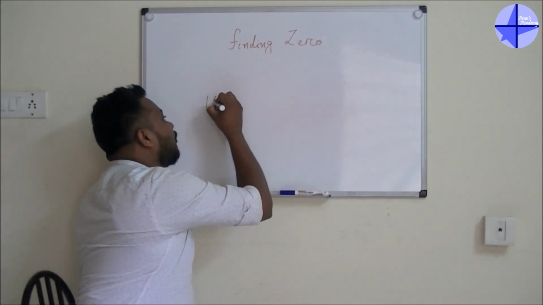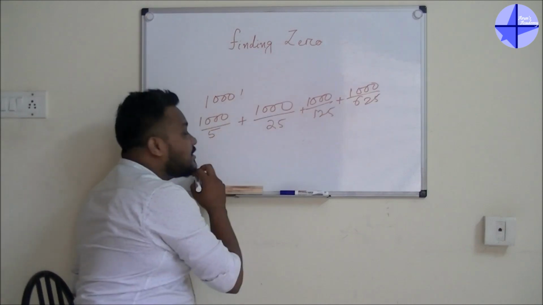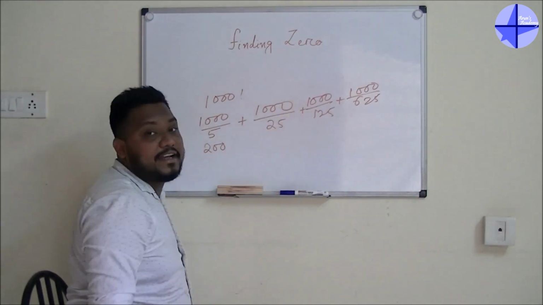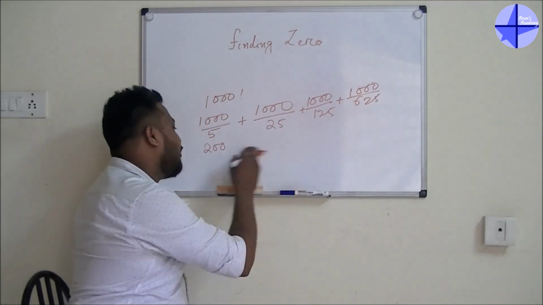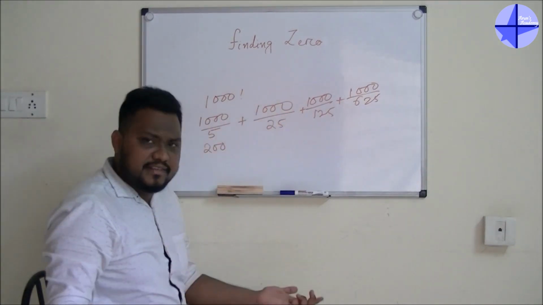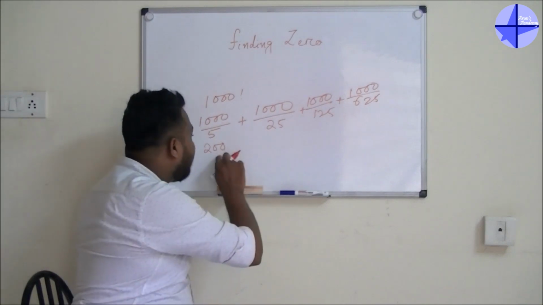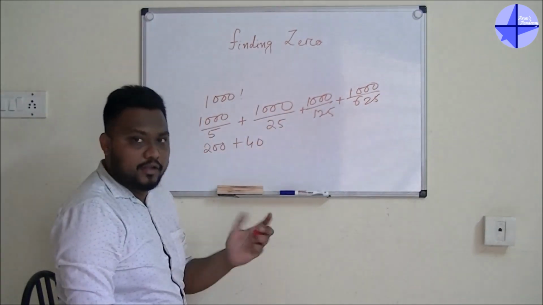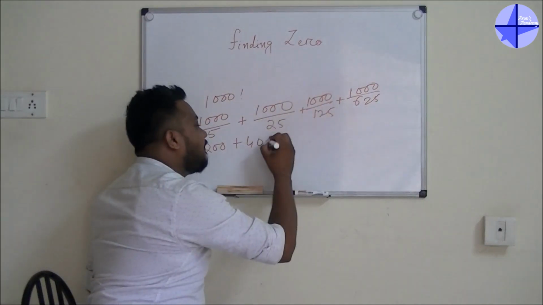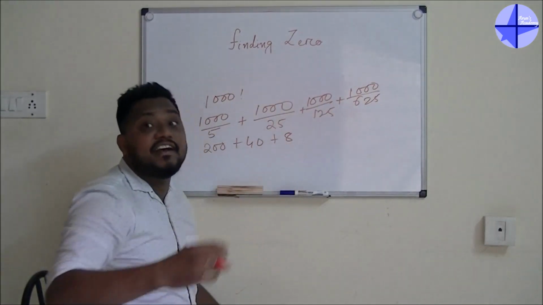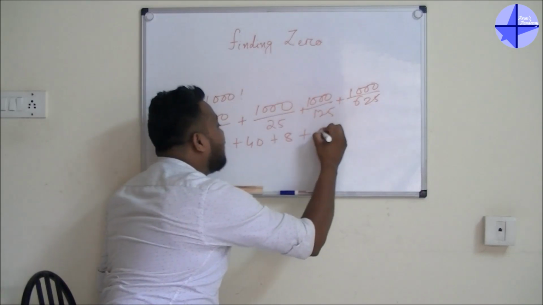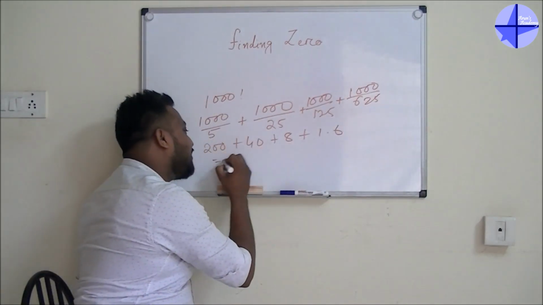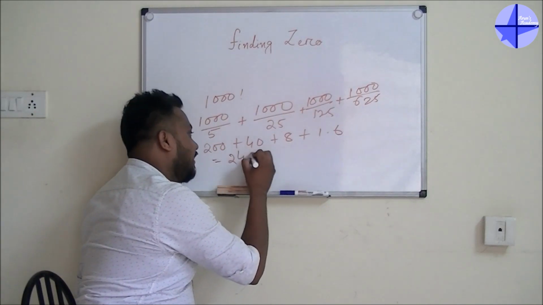If you go for 1000 factorial, 1000 divided by 5, the answer is 200. 1000 divided by 25, instead of that you can do 200 divided by 5, the same thing you will get. 200 divided by 5 you will get 40, or 1000 divided by 25 is also 40. 40 divided by 5 you will get 8. 8 divided by 5, the decimal value will be 1.6. So your answer will be 249.6.